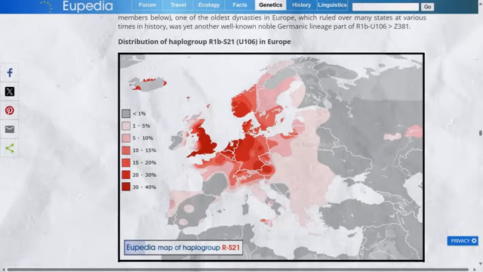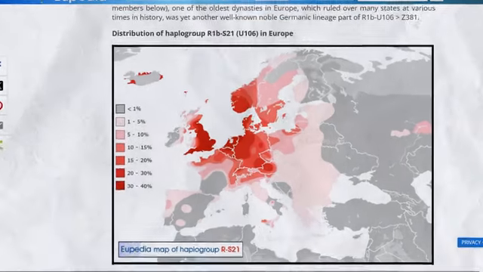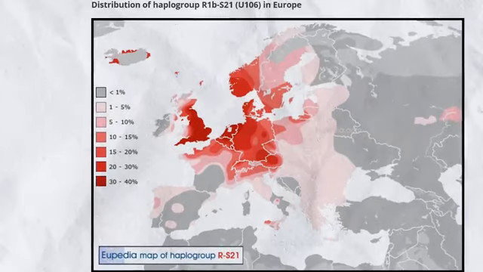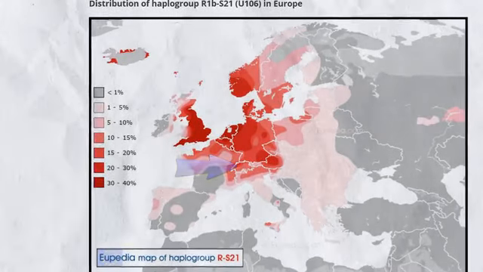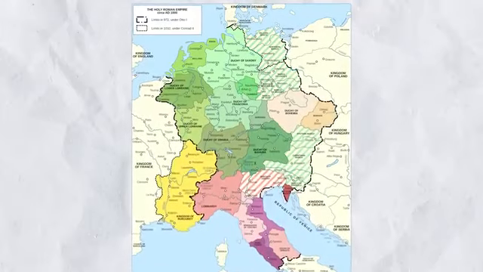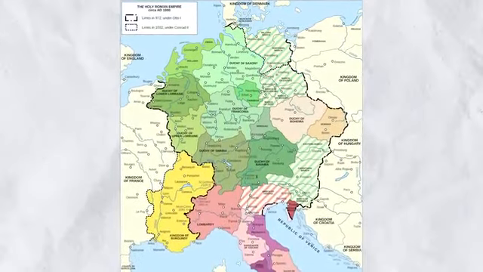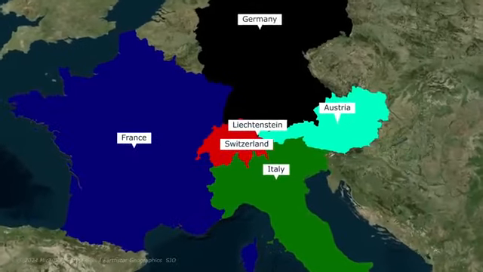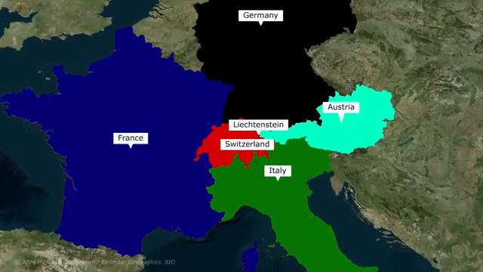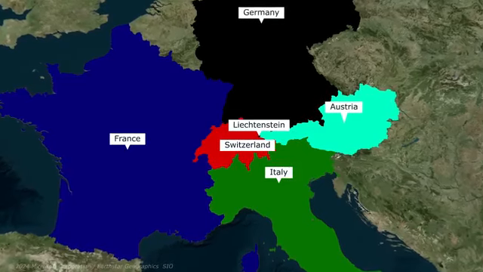If we look at this map of R1b U106, which is also known as S21, we can see it's highest in northern Europe today still, and in parts of north and northwest Switzerland. Switzerland would later become part of the Holy Roman Empire for centuries, an empire that grew out of the Franks to a large degree. Over the centuries as well, there has obviously been lots of movement from neighbouring countries into Switzerland, with significant migration from Italy in the late 19th and early 20th century, for example.